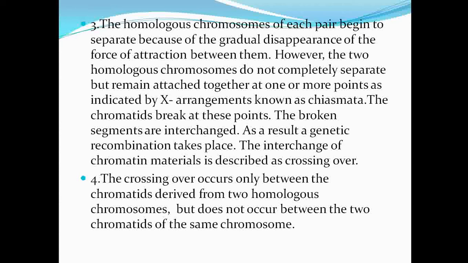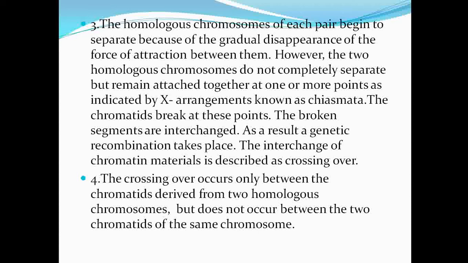So what is happening here? The homologous chromosomes of each pair begin to separate because of the gradual disappearance of the force of attraction between them. However, the two homologous chromosomes do not completely separate but remain attached together at one or more points indicated by X arrangements, known as chiasmata.